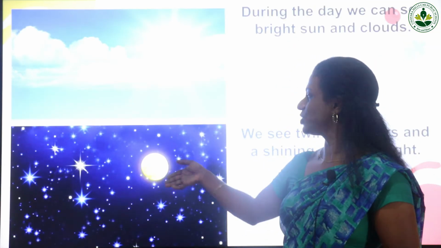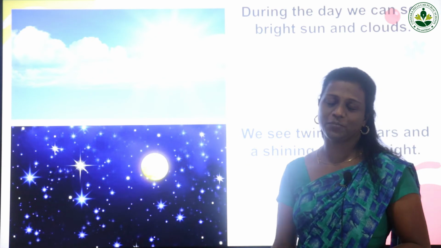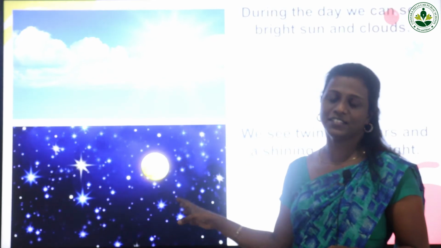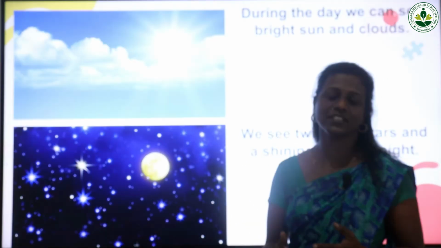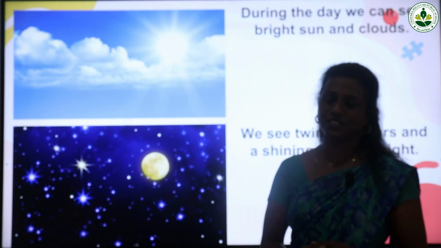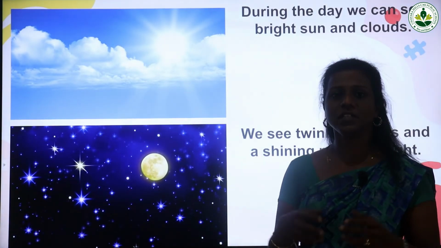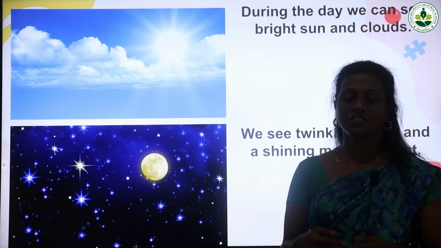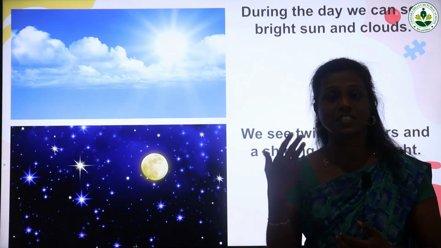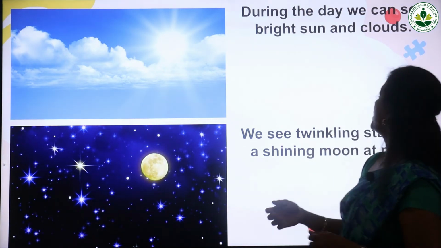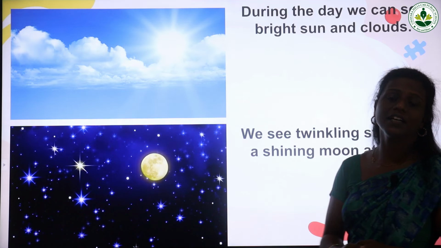So you can see in the picture the daytime and the night time. This day and night itself is a beautiful wonder given by nature. So usually what are the things in a daytime? In the daytime there is enough light and we can see each other, we can see many things. During the day we can see the bright sun and clouds.